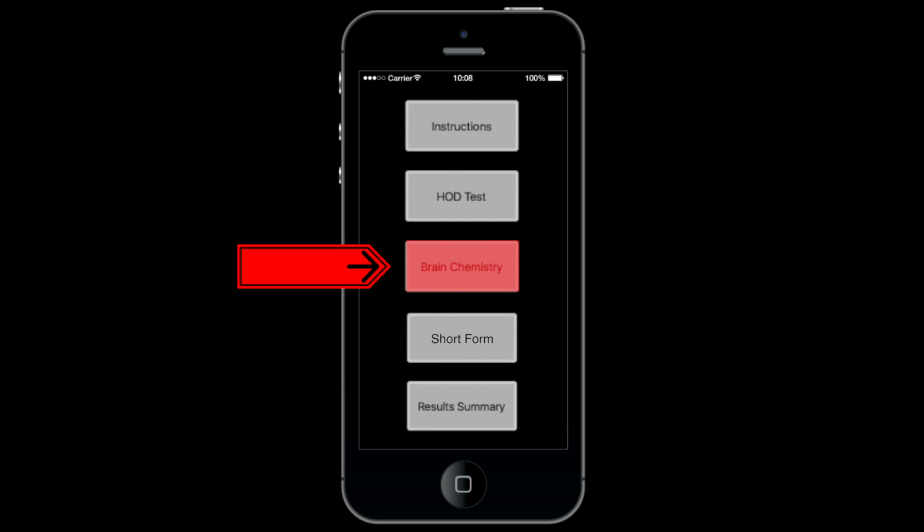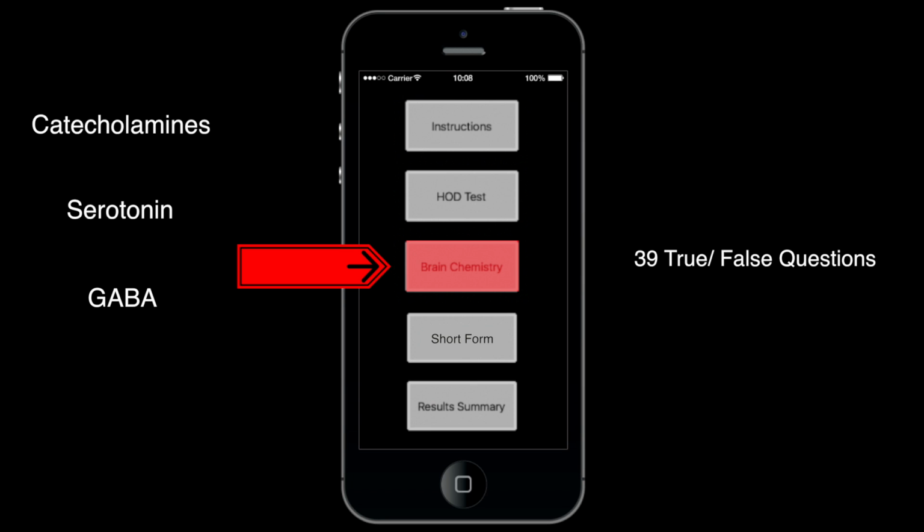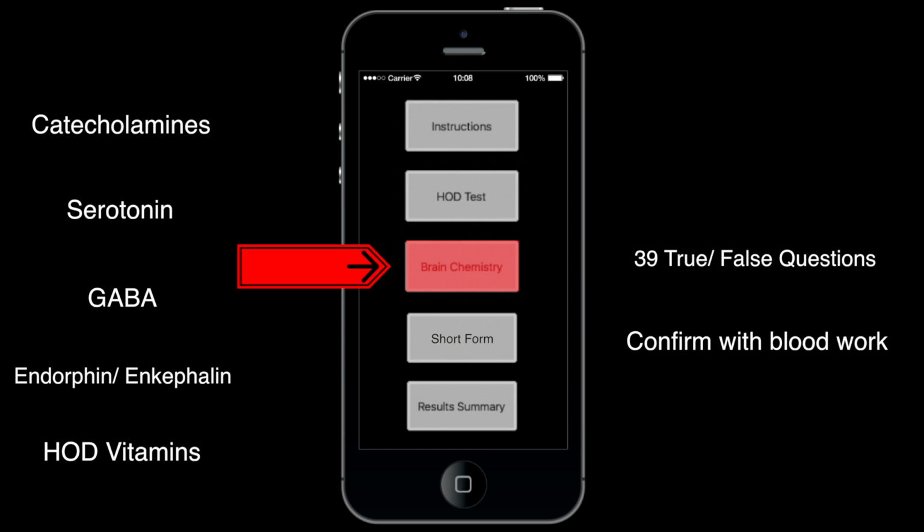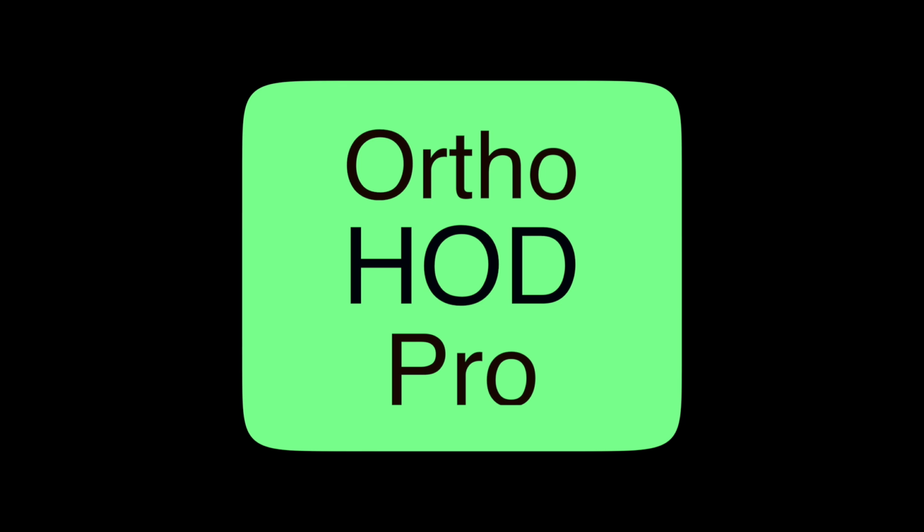The brain chemistry section of the app has 39 true-false questions that give insights into some of the vitamins, minerals, and amino acids that can be used to address nutritional deficiencies in patients. Confirmation of these deficiencies is possible with blood work. This concludes the instructions for the OrthoHOD Pro test.